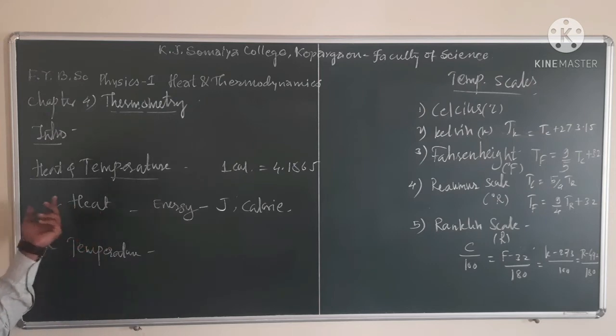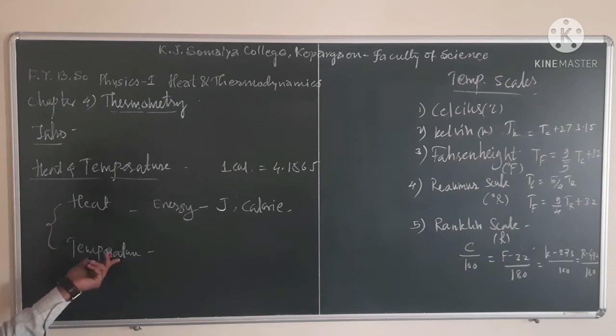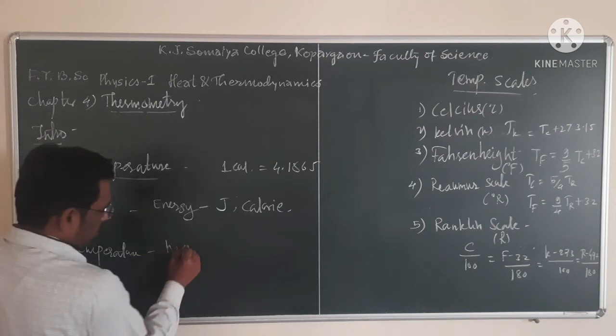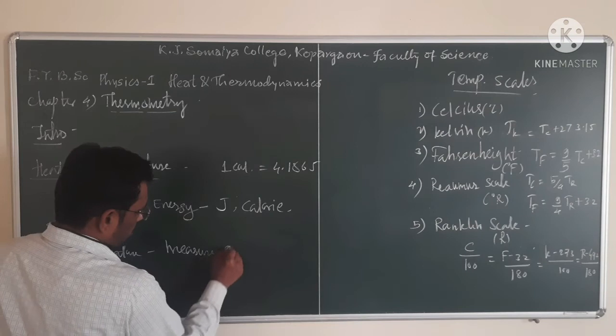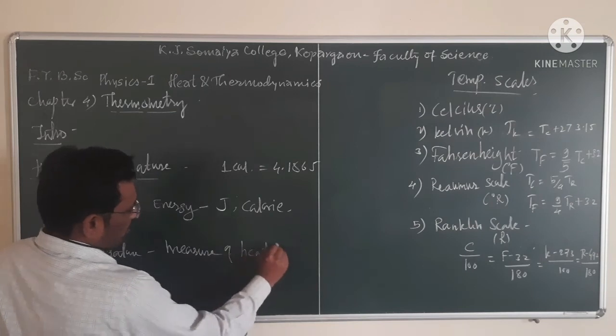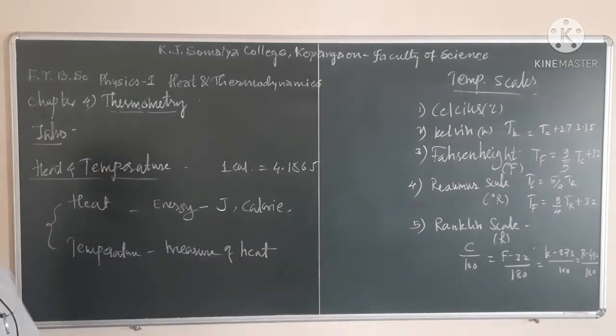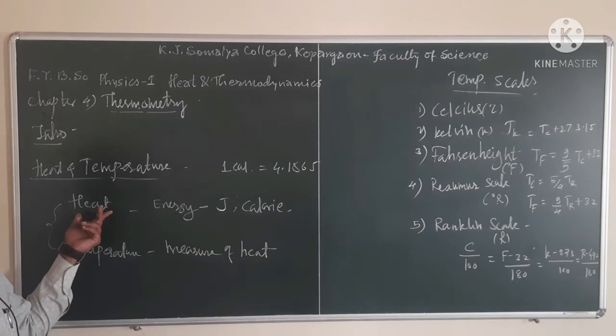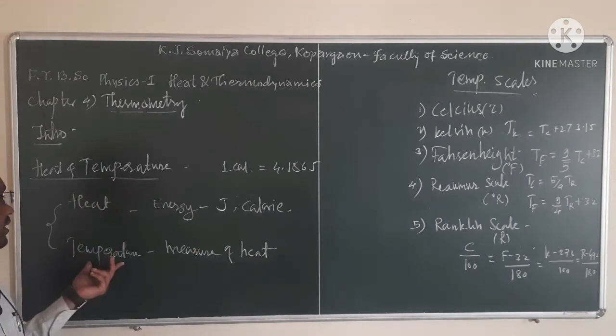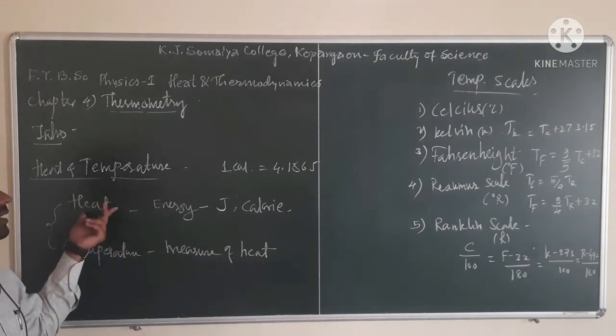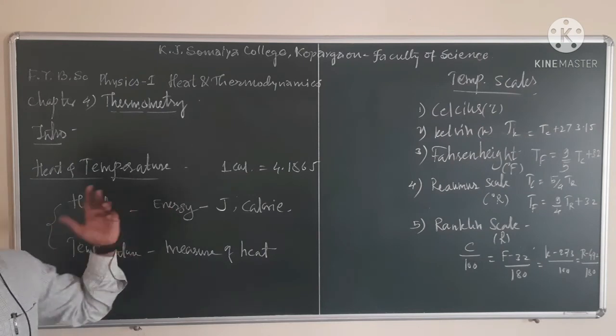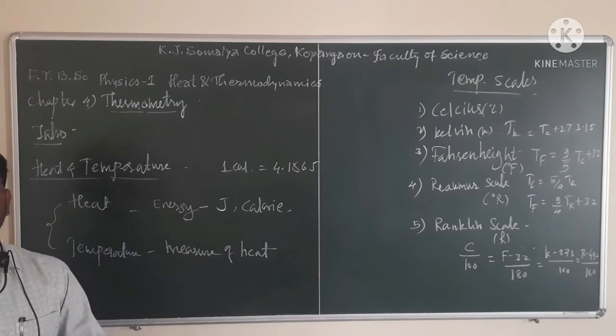Again, temperature is the measure of heat. What is the measure of heat? It means if a system has a higher temperature, then we can say the heat energy is higher. Heat energy is a combination of many types of energies.